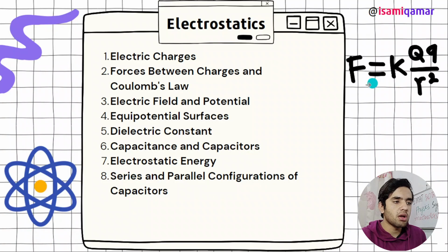This is Coulomb's law. F is equal to K Q Q. Oh, sorry, this is not. This is actually Coulomb's law: F equals K Q1 Q2 divided by R squared.